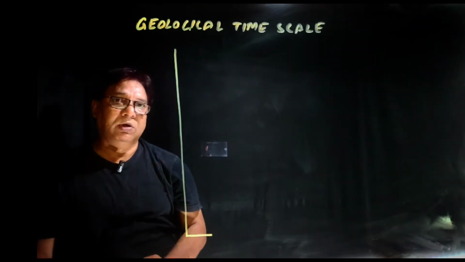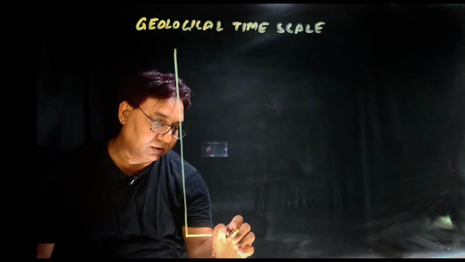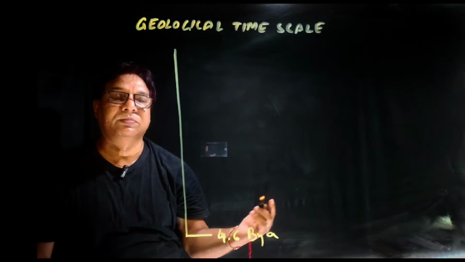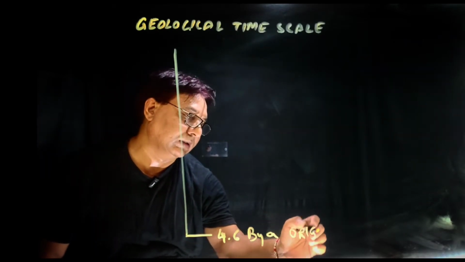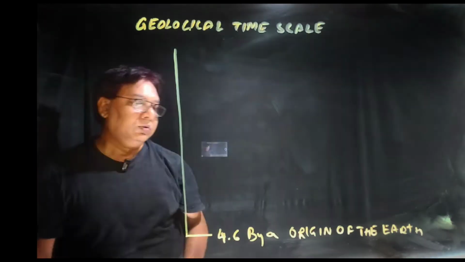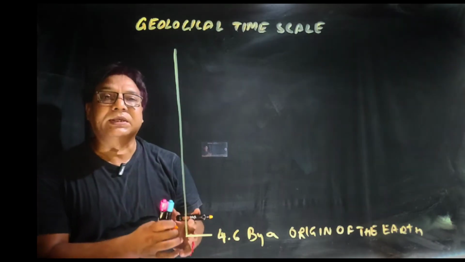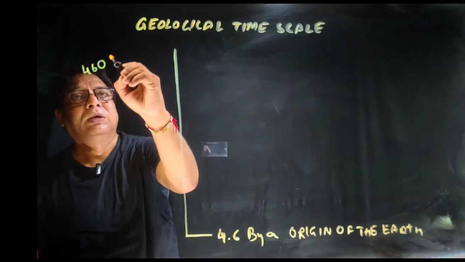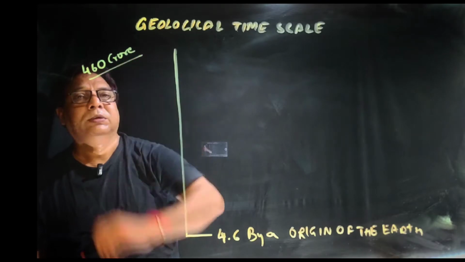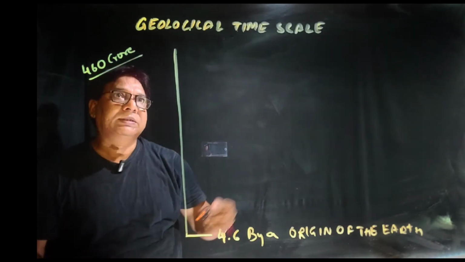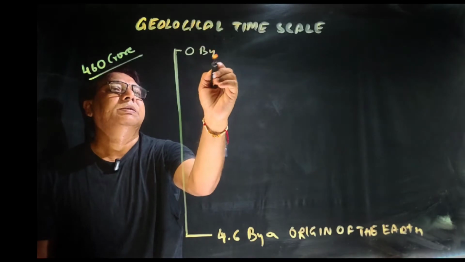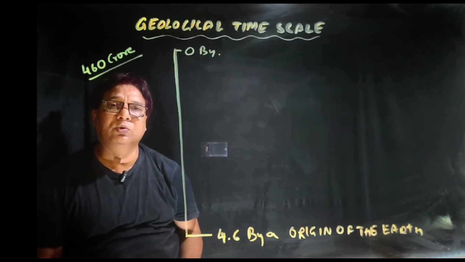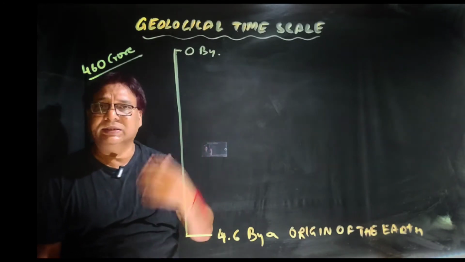Say, this is the beginning of the Earth, 4.6 billion years ago. Earth originated along with the solar system. So this is the origin of the Earth. So what is the age of the Earth? 4.6 billion years. That is 460 crore years. Isn't it? And this is the current, 0 billion years. And this time has been divided into 4 broader intervals.